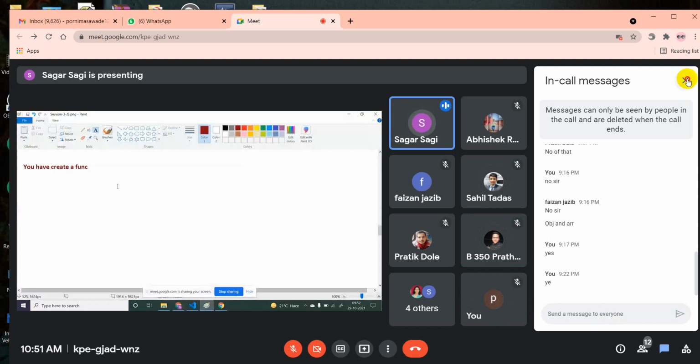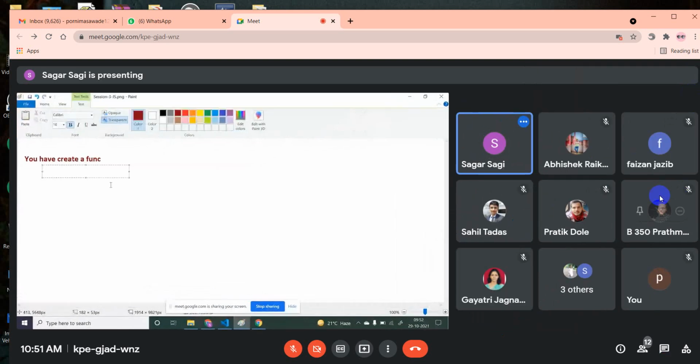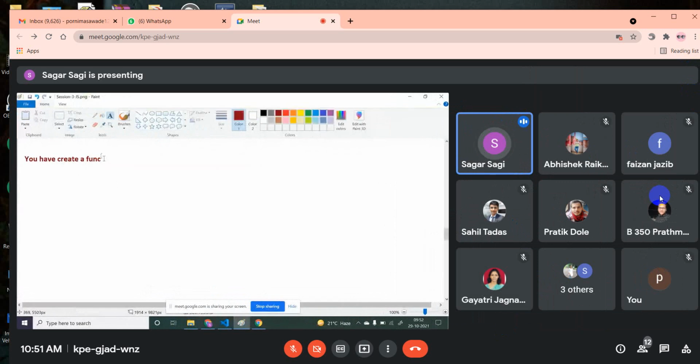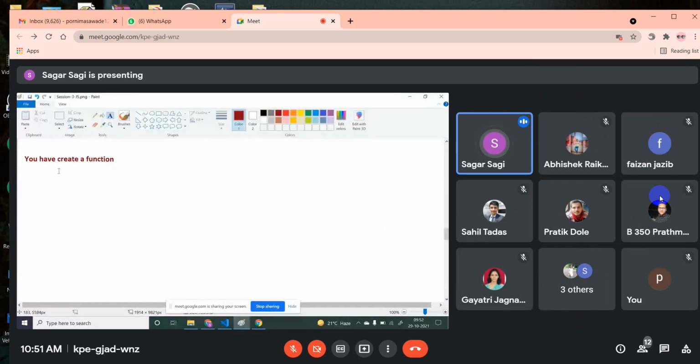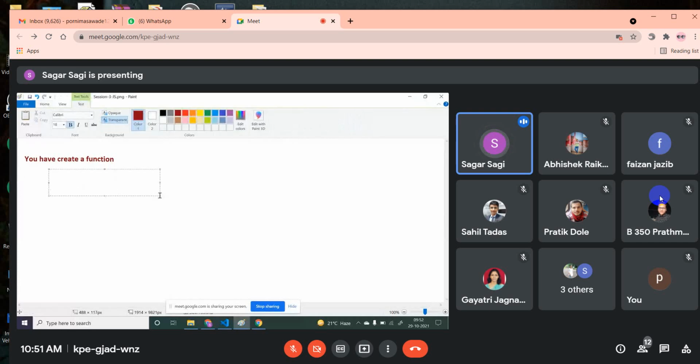Yeah. So what you have to do means you have to create some functions. Okay. Now in this function, you have to write a certain logic. What logic you have to write means you have to create 10 variables. Okay. Each variable will represent some information of a student or employee. You can take student or employee, any example. Just create 10 variables and store this student information in that variable.